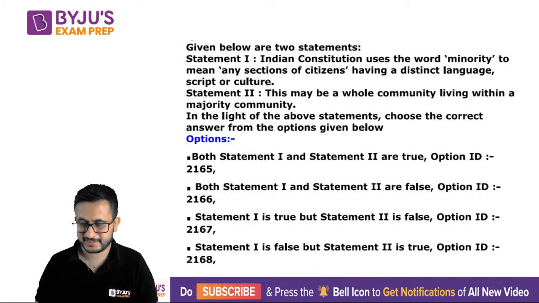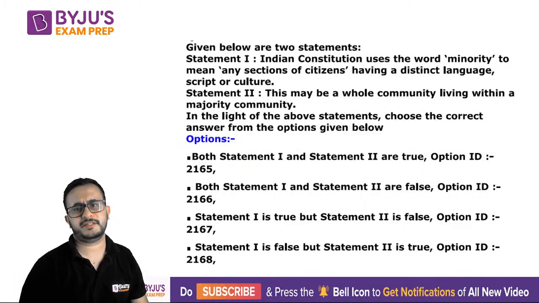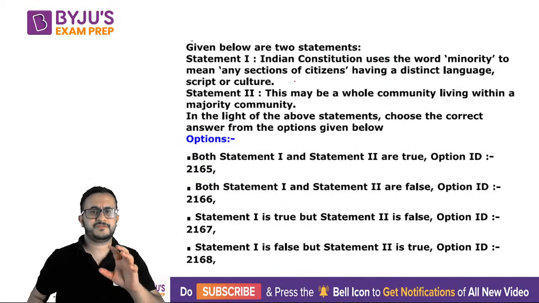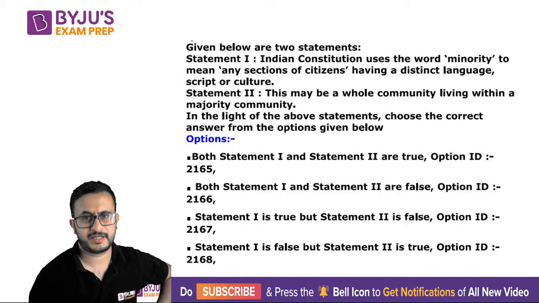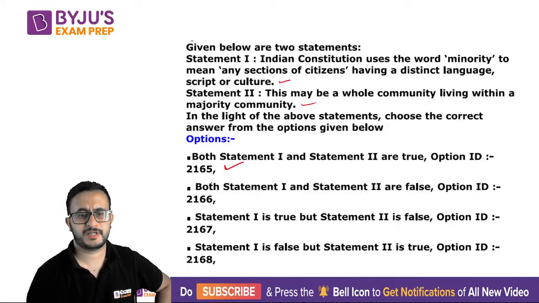If someone has read, that is a different thing. Yes, it is defined that a minority is any section of citizens with their own language, script, or culture. That is true. And even this part, that they may be a whole community living within a majority community, so minorities can be within a majority. Both these statements are true.